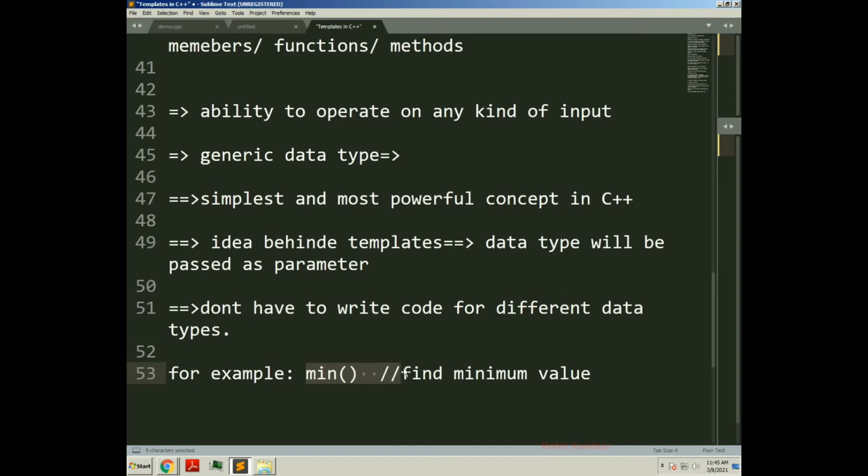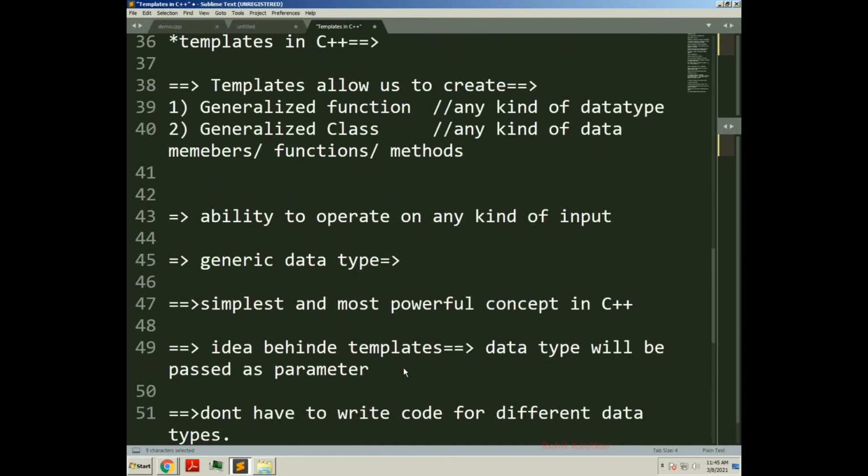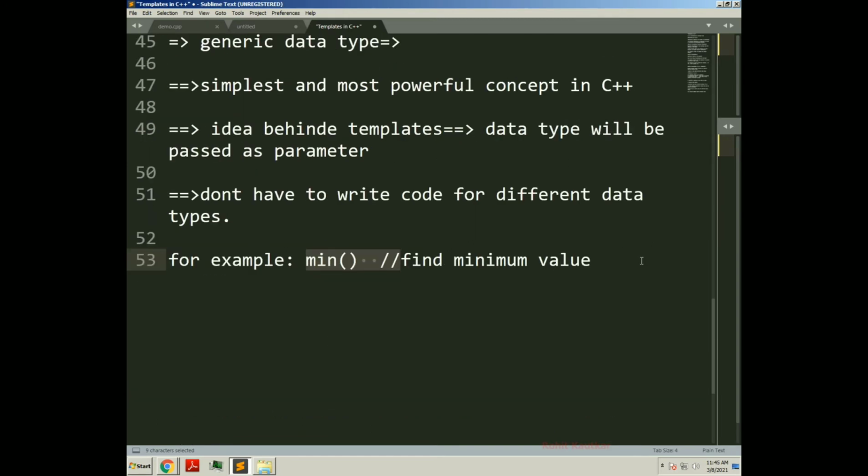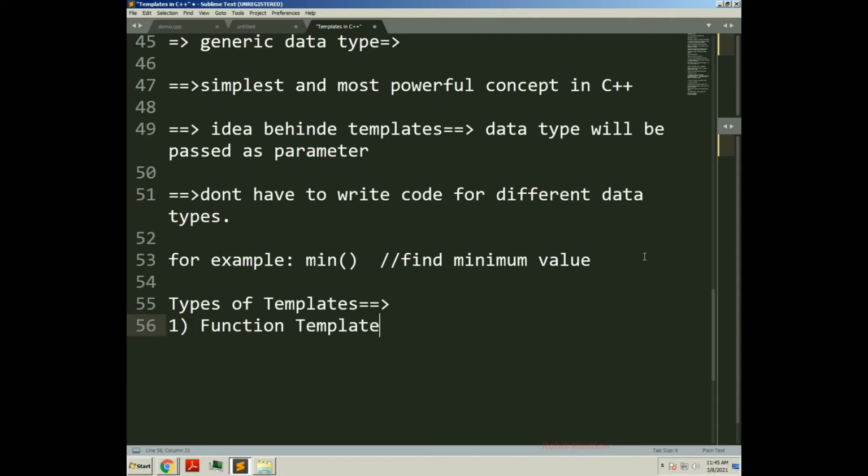Now we know what templates are. Now let's try to understand the types of templates. We have two types of templates. The first type is called function templates, and the second one is called class templates.